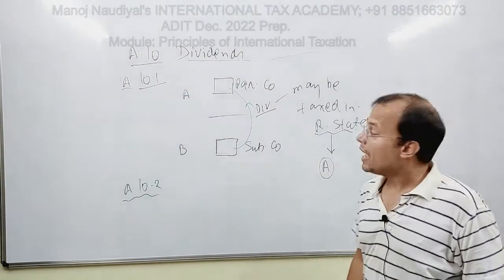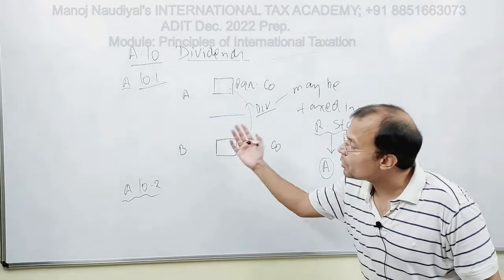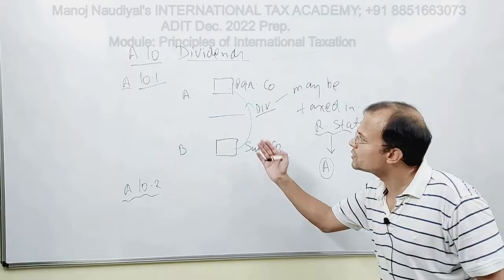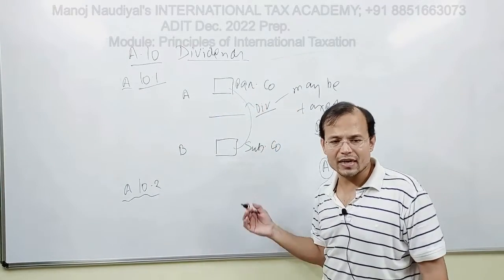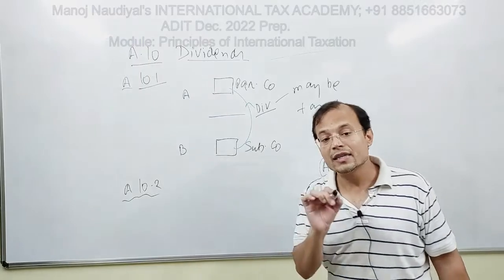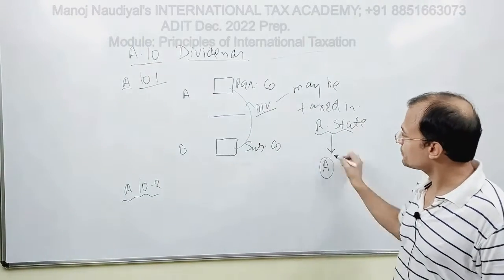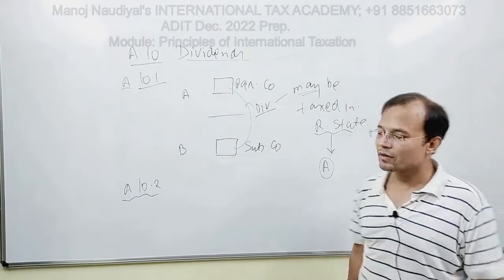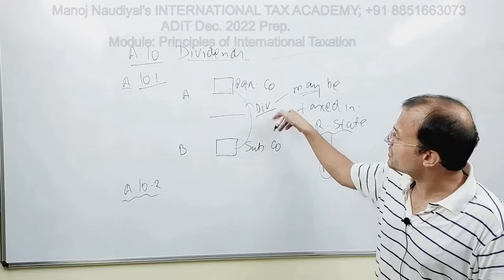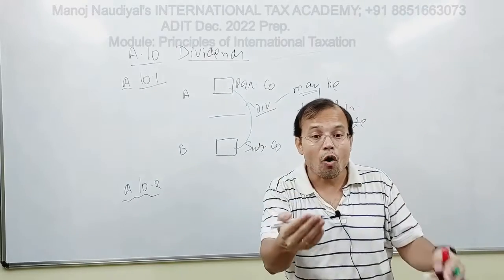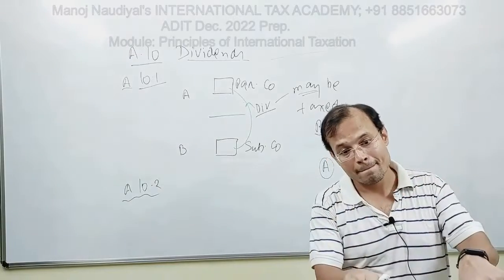say, and remember, as I mentioned, I am again repeating that the use of the word when 10.1 is saying that these dividends which Subco is paying to a person of state A, a person resident of state A, which in this case is Parco, these may, the use of the word is may, be taxed in state A. May be taxed. Fine. When you come to 10.2 it would say that these dividends may also be taxed in the state of source, that is in state B.